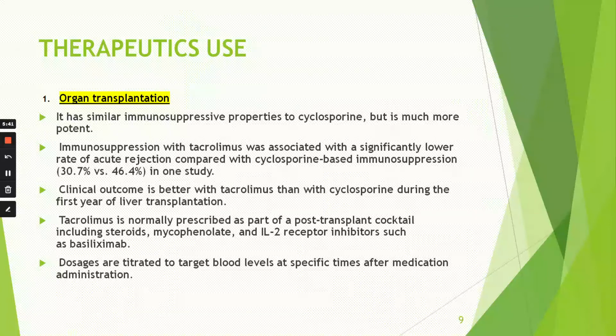I already told you that tacrolimus is much more potent than other immunosuppressives. Immunosuppression with tacrolimus was associated with a significantly lower rate of acute rejection compared with the cyclosporine based immunosuppression in one study, that is 30.7% versus 46.4%. That is much more. Okay, clinical outcome is better with tacrolimus than with cyclosporine during the first year of liver transplantation. Wow, that is very interesting.